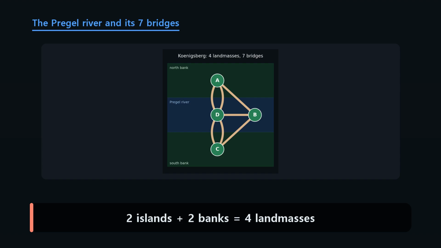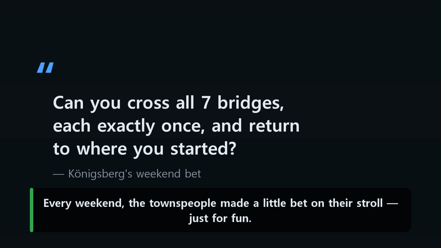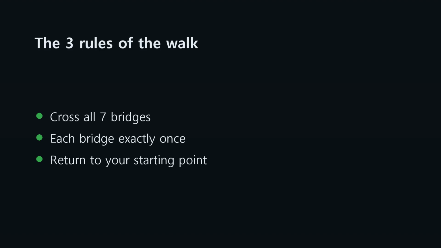In the middle of the river sat 2 large islands, with broad stretches of land on either side. 7 bridges linked those 4 landmasses, 2 to the north, 2 to the south, and 3 more. Every weekend, the townspeople made a little bet on their stroll, just for fun. There are exactly 3 rules. Break even one of them and the walk fails on the spot.